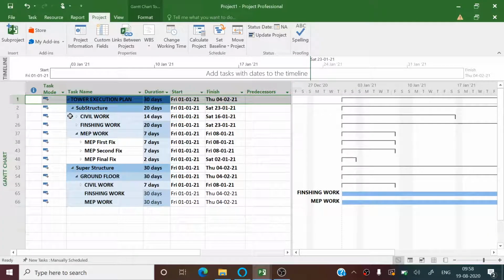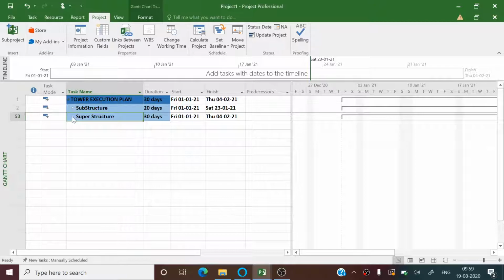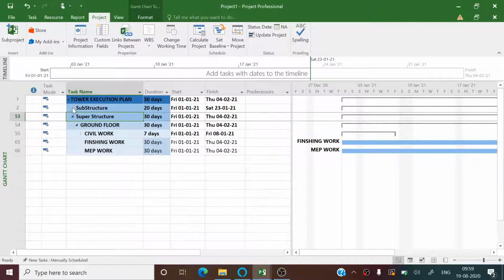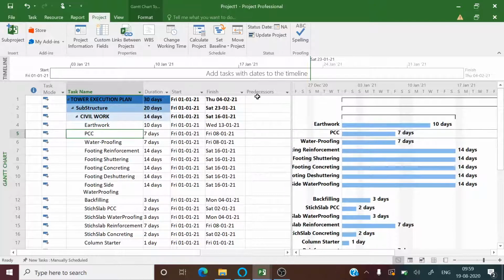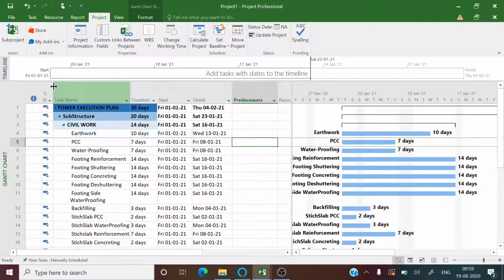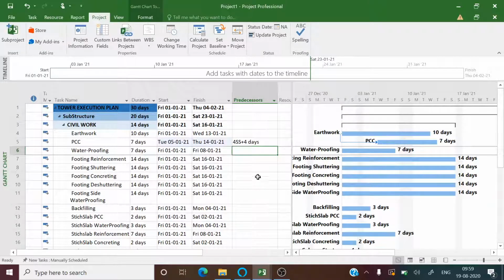So here we have defined the major activities in the last day's task. We have the superstructure and the substructure with various work packages. All we have to do now is to add a predecessor column and start assigning the logical linkage between the activities. The PCC work at site can start with the start of the excavation, but it must have some lag. So the relationship type will be start to start with a 4-day lag.